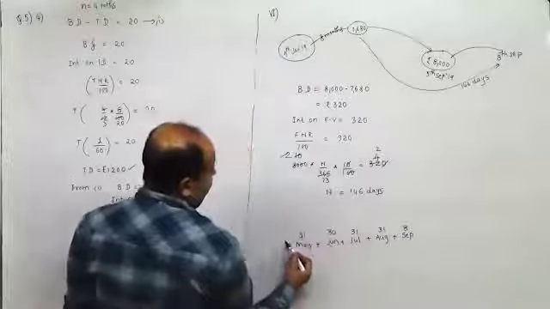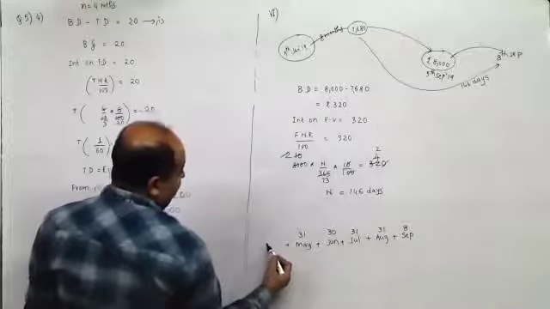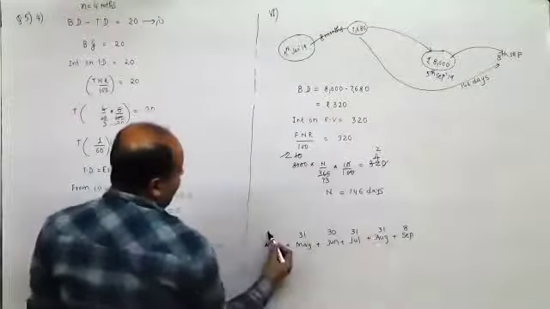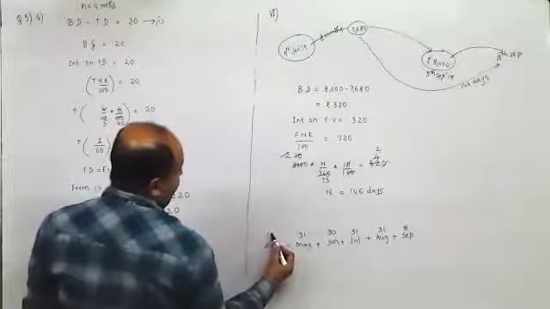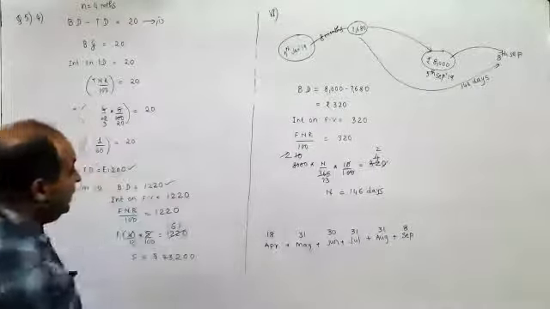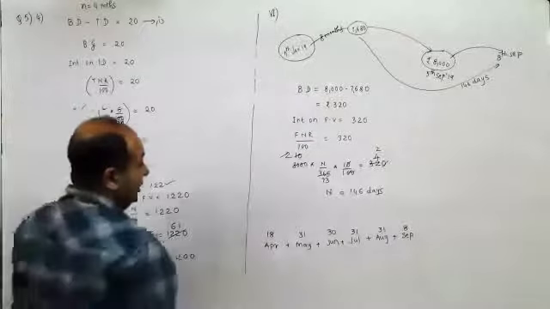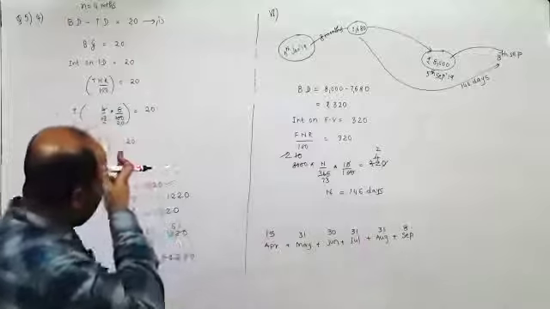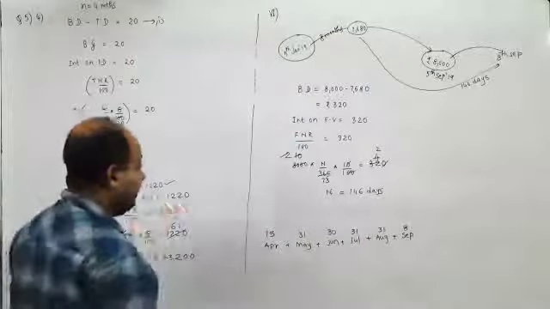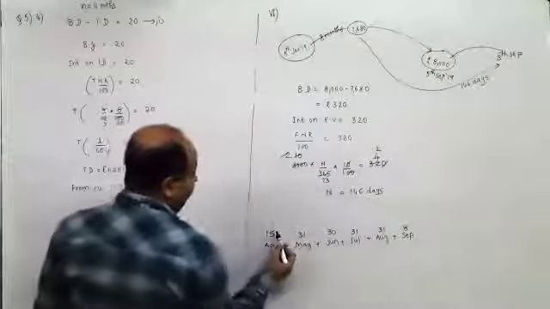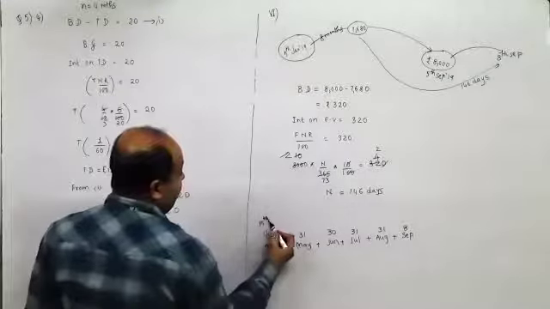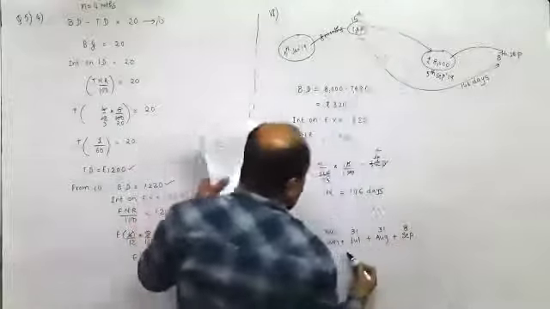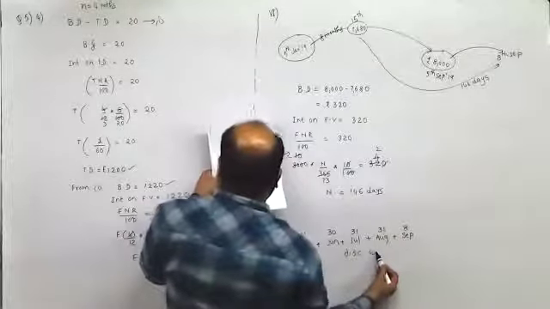May would be 31. 30 into 4 is 120. Then April. 123 plus 8 is 131. This is 15 days. Yes, 15 days of April. So on 15th April it was discounted.